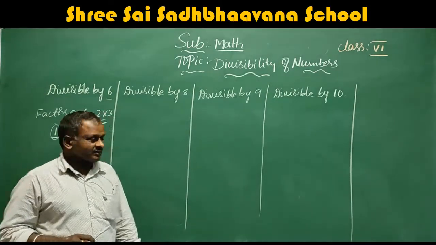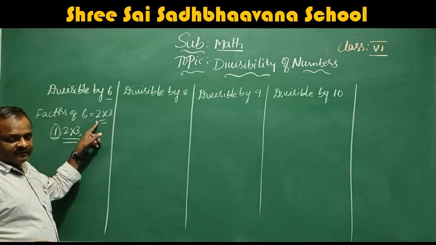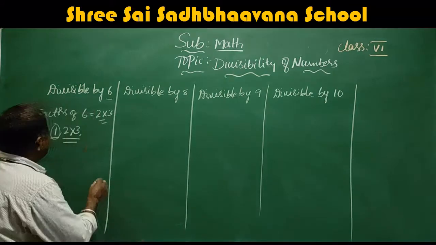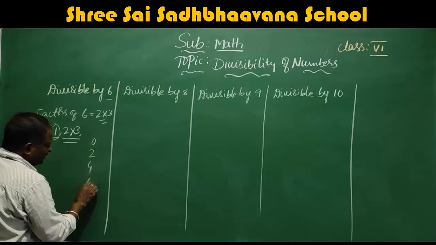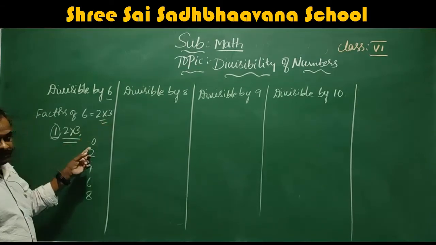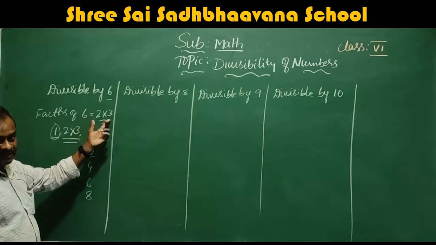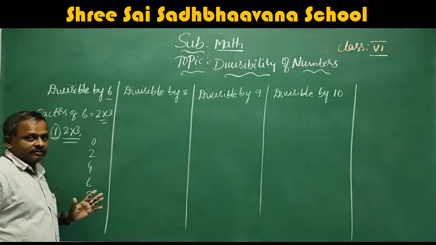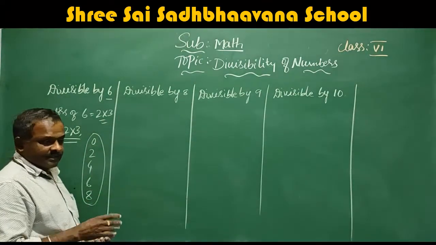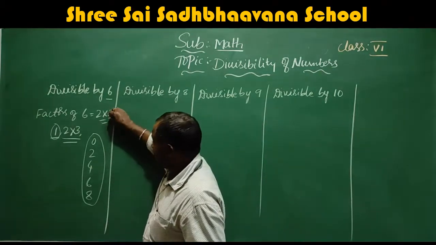Then only those numbers are divisible by 6. For example, to be divisible by 2, the number should end with 0, 2, 4, 6, 8. To check divisibility by 3, add all the digits. If the sum is divisible by 3, then only that number is divisible by 3. But they should satisfy the divisibility of 3 also.